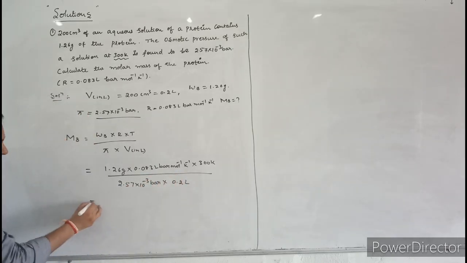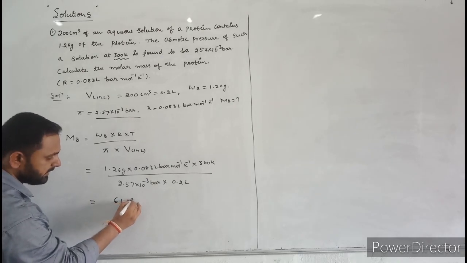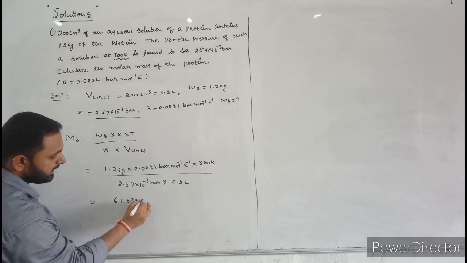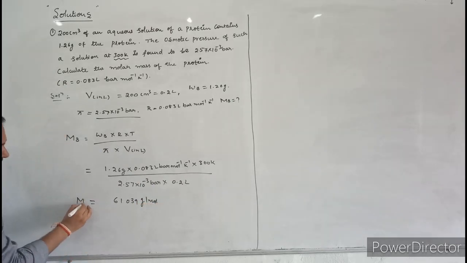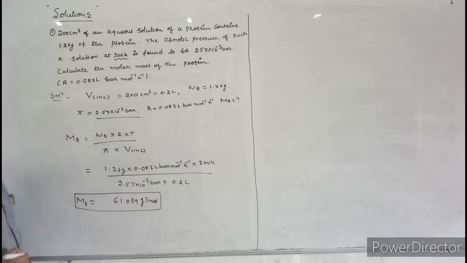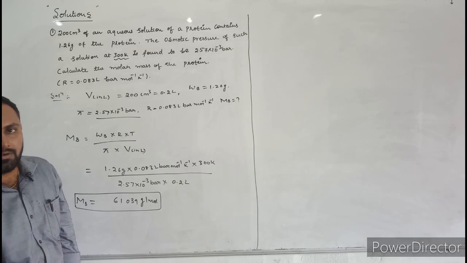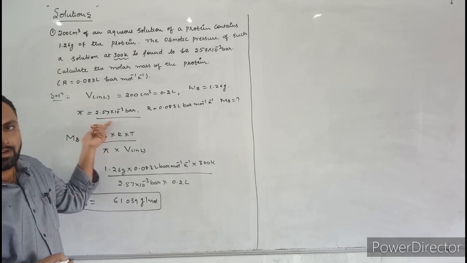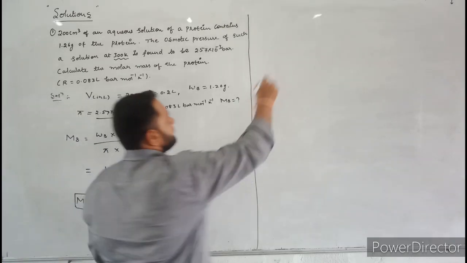Just simplify this. If you simplify, we will get nearly 61,039 gram per mole. This is the molecular mass of protein. In this way we have to calculate molecular mass of solute by using osmotic pressure. Next let us discuss isotonic solutions.